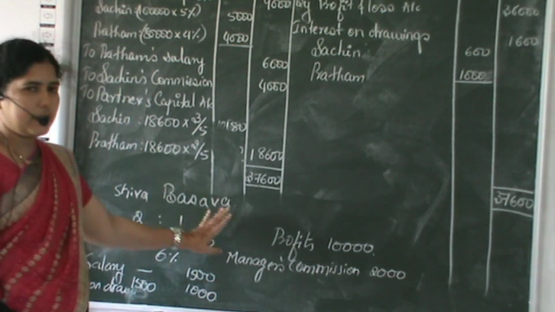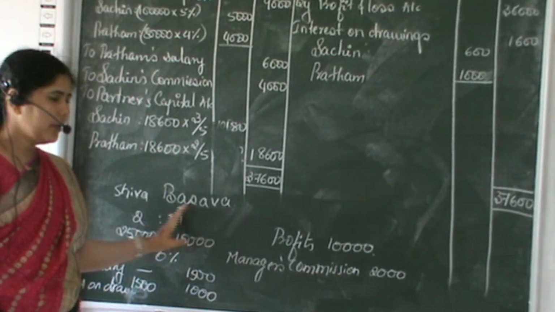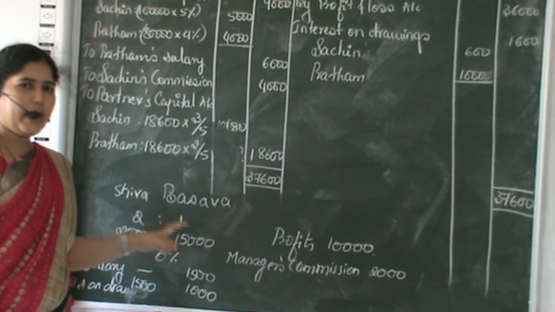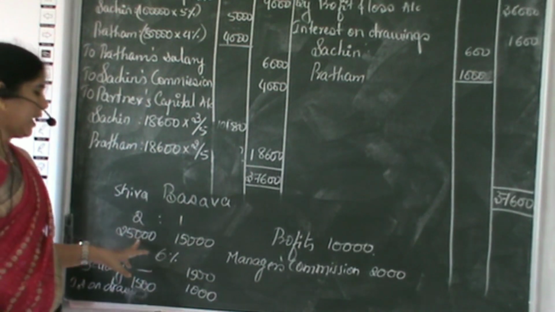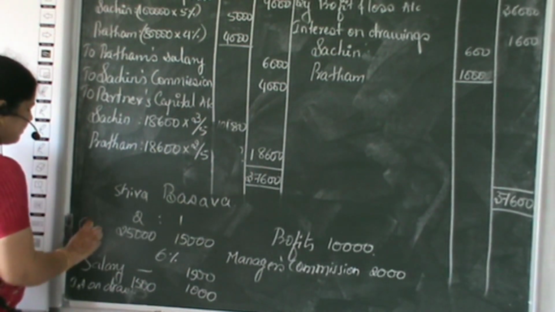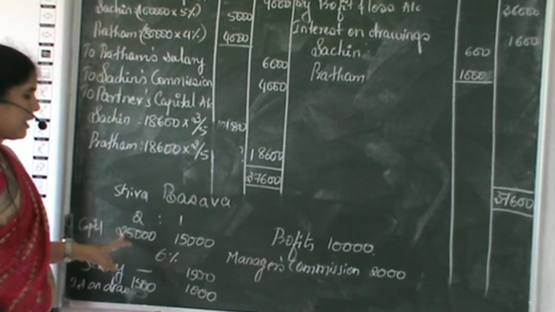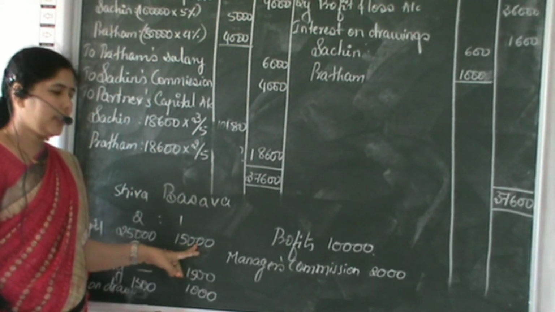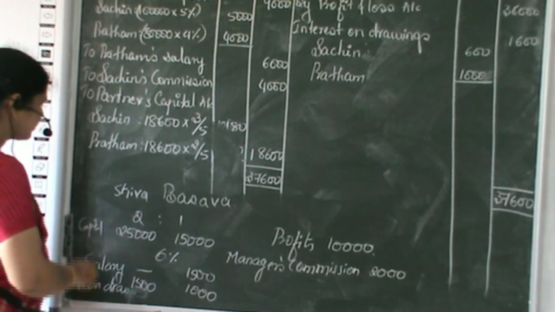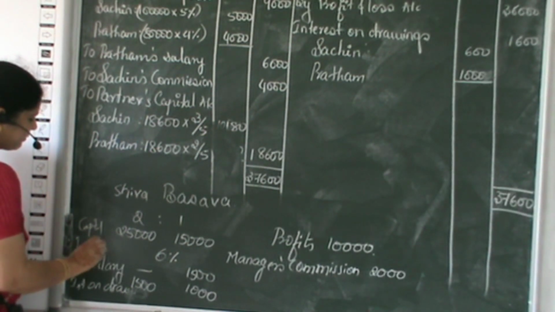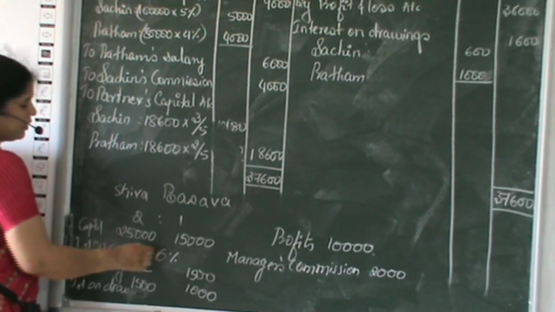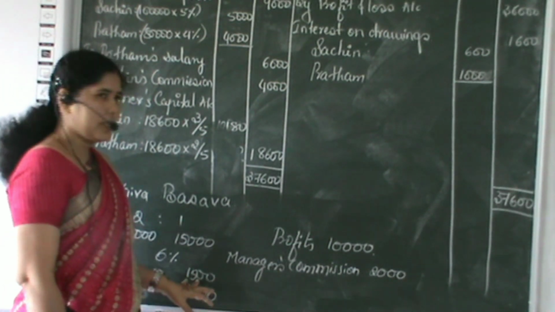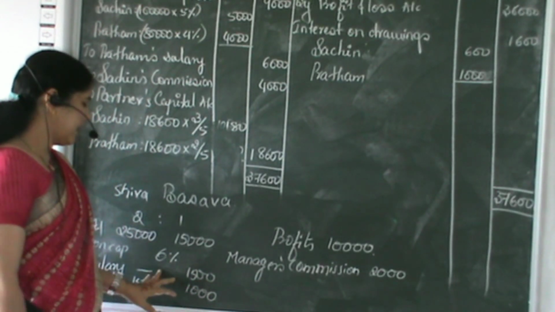So two partners are there, Shiva and Basava. Their profit sharing ratio is 2:1, that is 2/3 and 1/3. Then the capital of partners: Shiva's capital is 25,000 and Basava's capital is 15,000. Then interest on capital is 6%. Then salary only to Basava, Shiva will not get any salary.